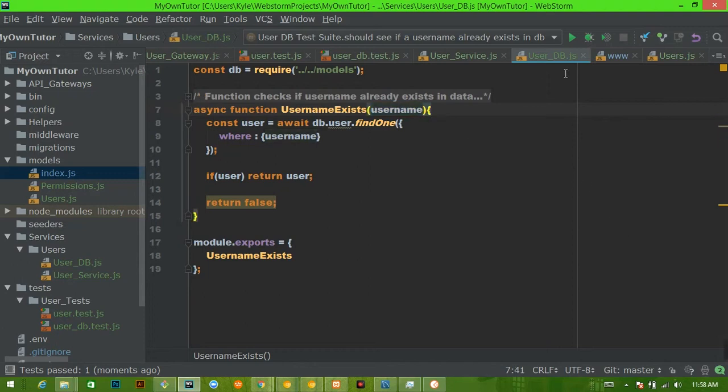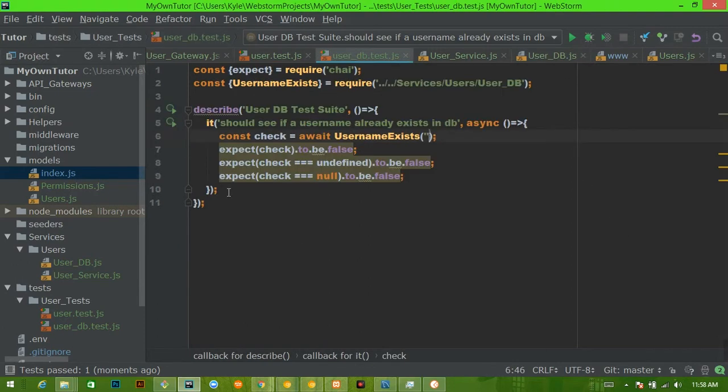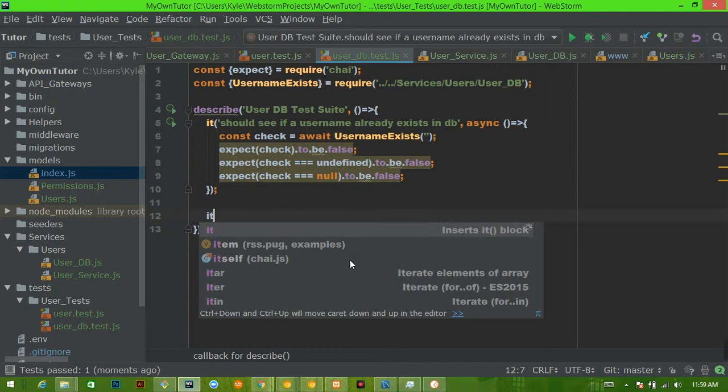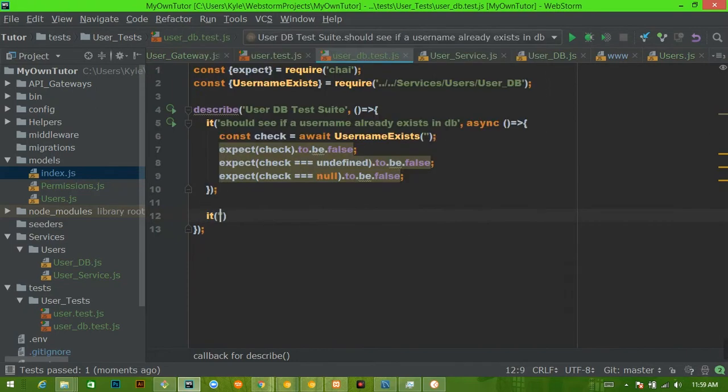So here we're going to write a test outside of here. We're going to say it should throw an error because no username was passed.